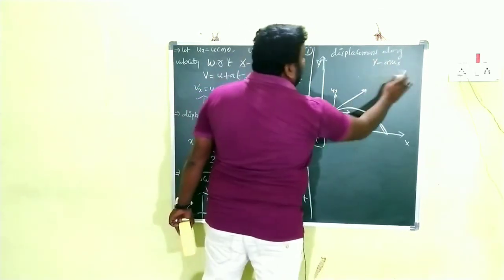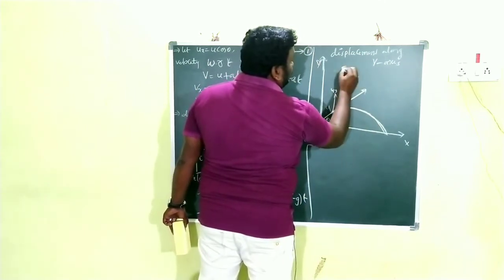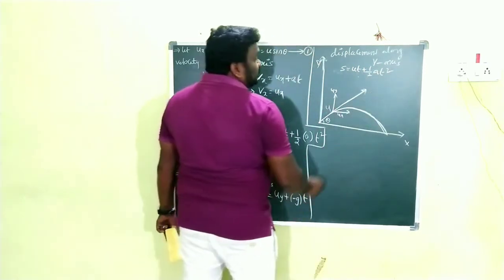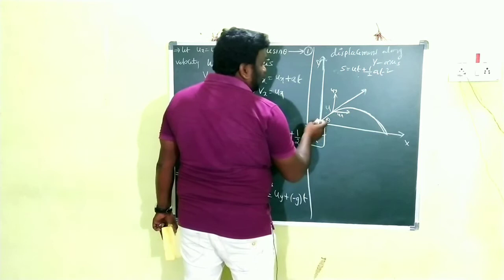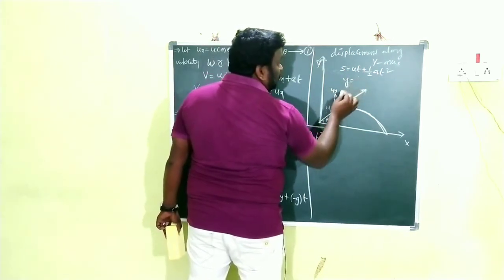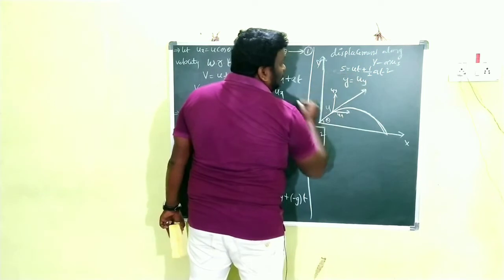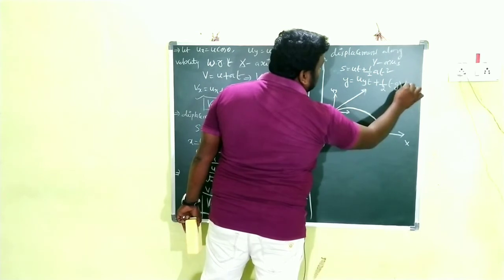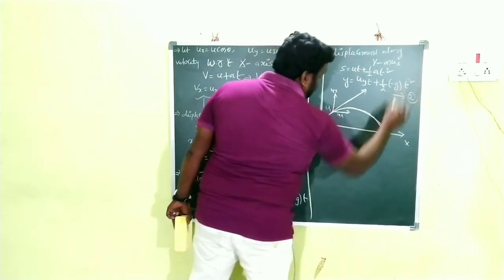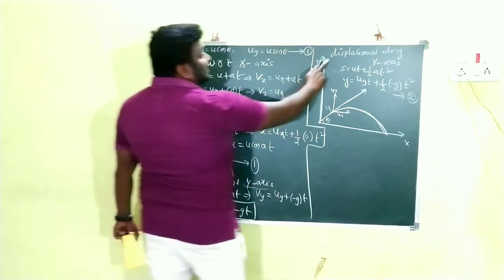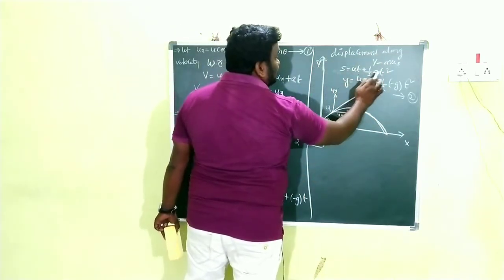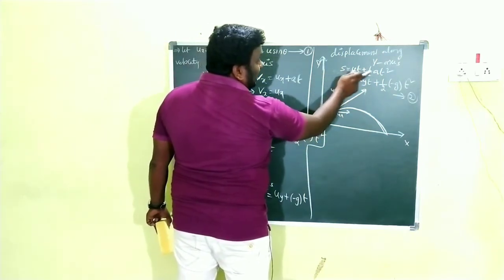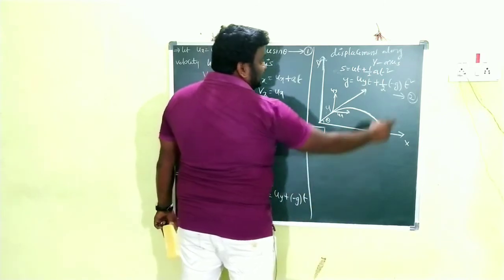Again, children, what is the equation? s = ut + ½at². In this case, instead of s, what do you have to write? In vertical motion, s = y. Instead of u, uy, and instead of a, minus g. So y = uy t − ½ g t². Now this is equation number 2, children. Clear? For displacement along the y-axis, in the equation s = ut + ½at², we substitute s = y, u = uy and a = −g. Clear, children? This is equation number 2.